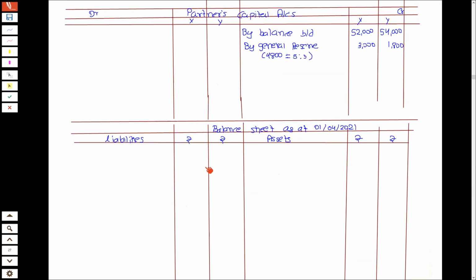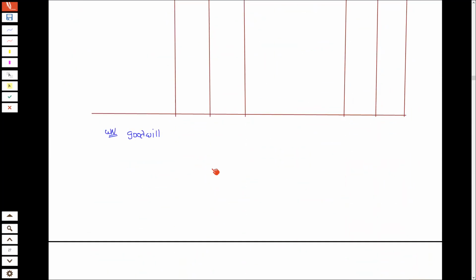So I will show you a working here. It is advisable so that you can revise in a proper way. So working note about workman compensation reserve. What is your journal entry? Workman compensation reserve 10,000 to claim.